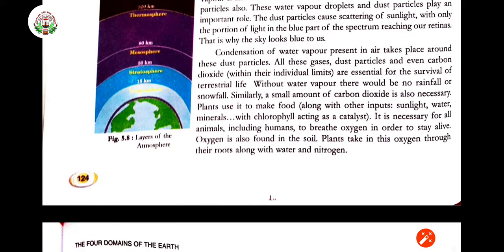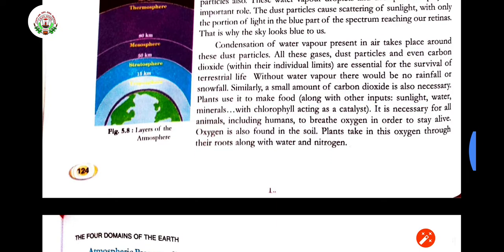A small amount of carbon dioxide is also necessary because we inhale oxygen and exhale carbon dioxide. Plants and trees inhale carbon dioxide and give out oxygen. Plants use it to make food. You know the photosynthesis process along with its inputs, that is sunlight, water, minerals, with chlorophyll acting as a catalyst.